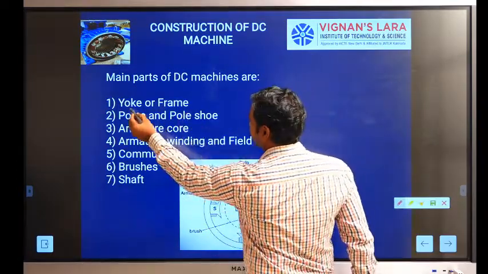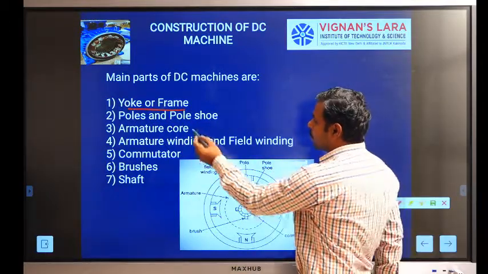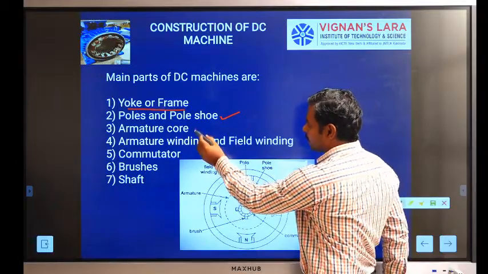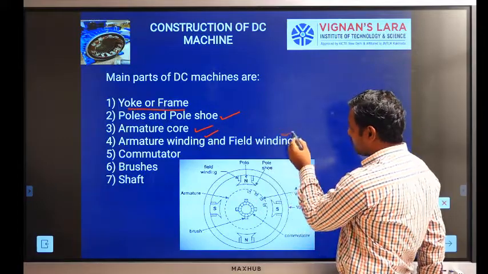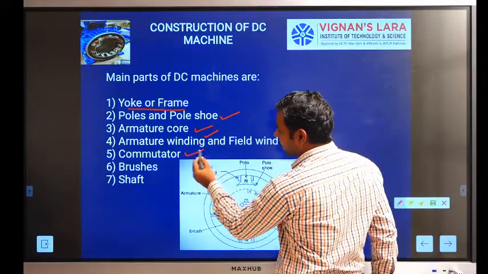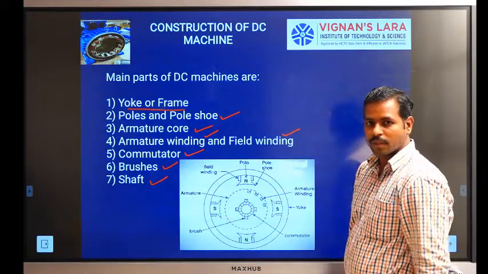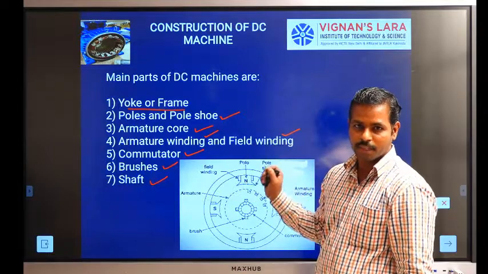One is the yoke or frame, poles and pole shoe, armature core, armature winding and field winding, commutator, brushes and shaft. These are the main parts of a DC machine.